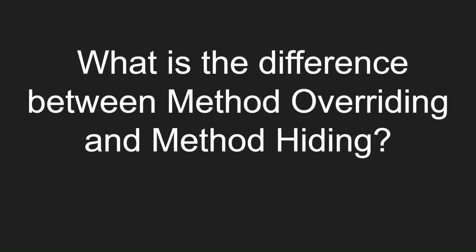What is the difference between method overriding and method hiding? Method overriding is used to achieve polymorphism, and we can do it by using the virtual and override keywords. In method hiding, we can completely hide the implementation of a method of a base class from the derived class using the new keyword. That is method hiding.